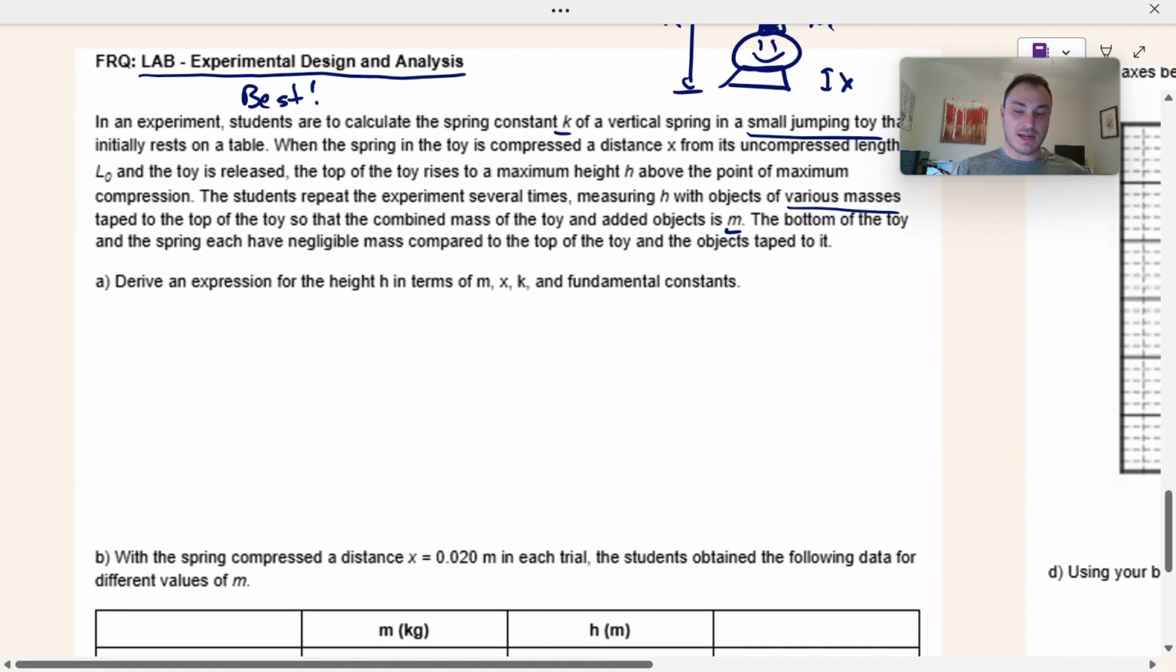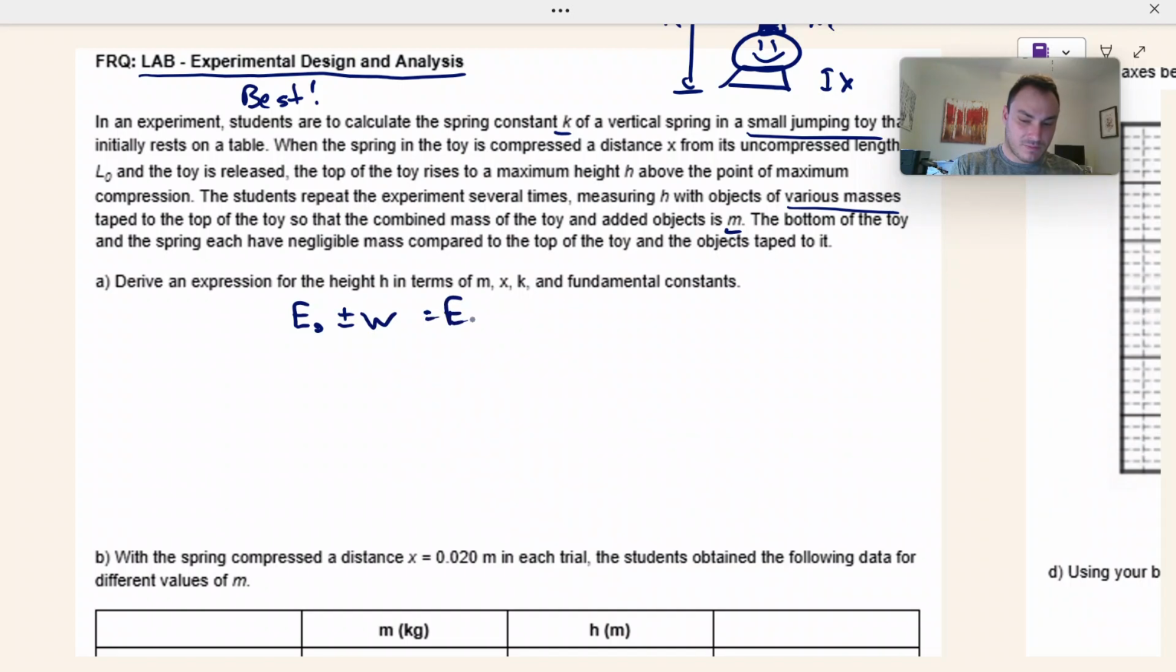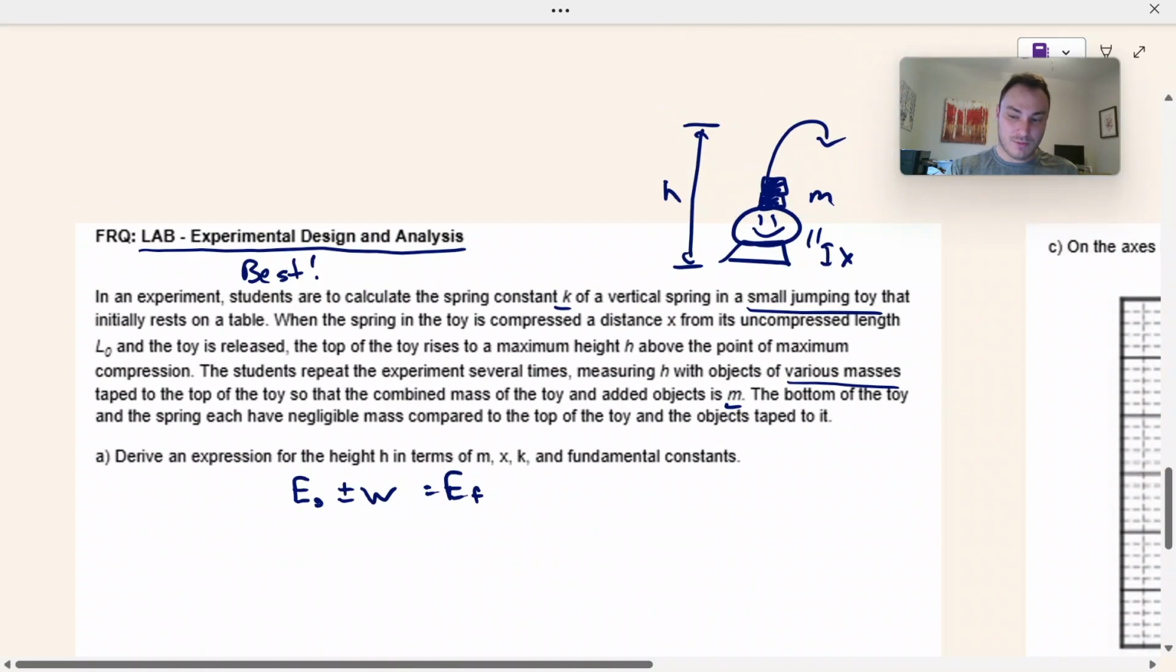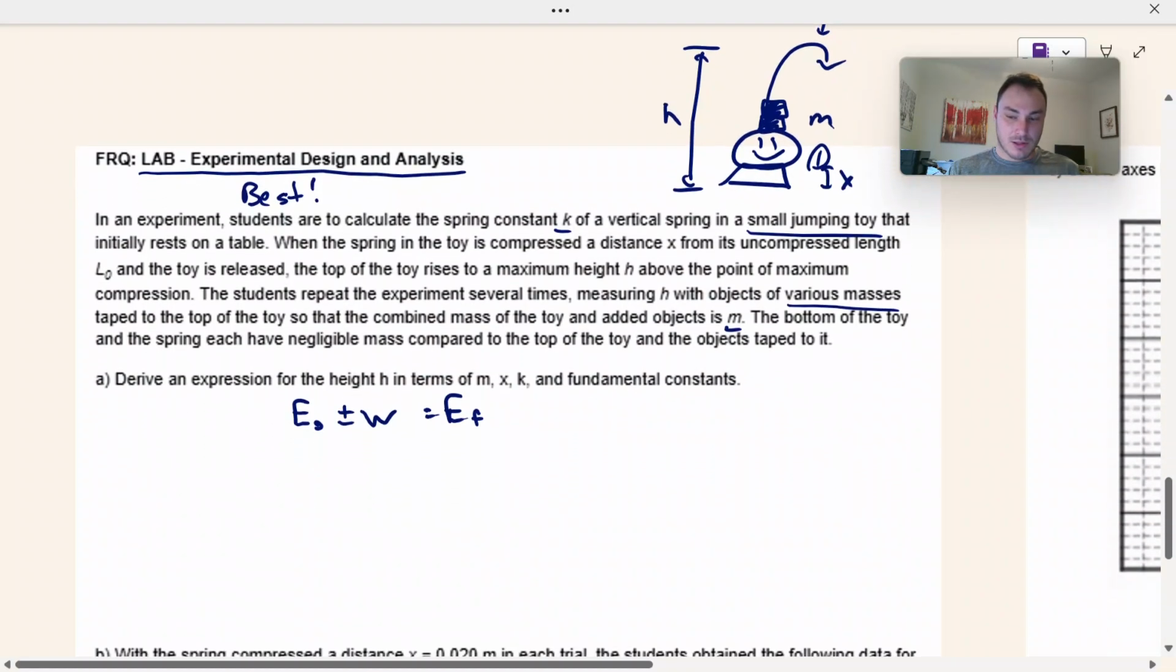Derive an expression for height in terms of m, k, and x and fundamental constants. So I am going to set up a conservation of energy. The two points I'm going to look at are while the spring is compressed at the start, which we'll call point 1, and at the max height, point 2. While the spring is compressed, it has spring potential energy. It does not have kinetic energy. It does not have gravitational potential energy. It's still on the table.